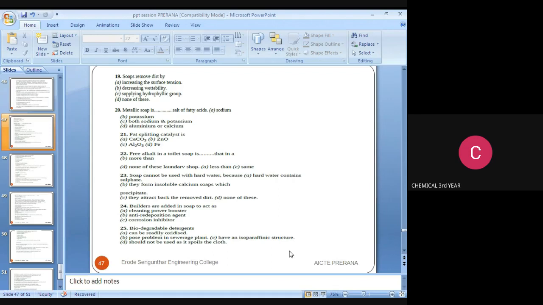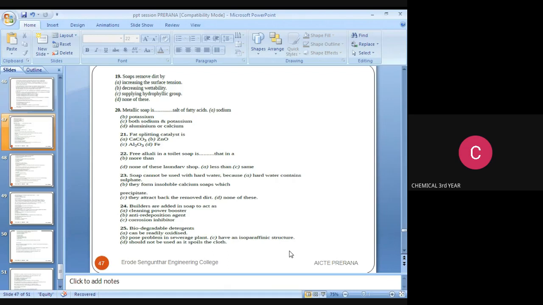So next question. Soap cannot be used with hard water because the options are: hard water contains sulfate; they form insoluble calcium soaps which precipitate; they attract back the removed dirt; none of these. So the answer is they form insoluble calcium soaps.